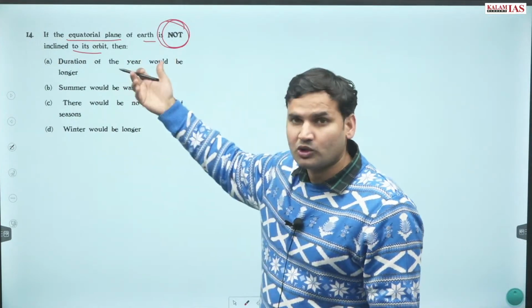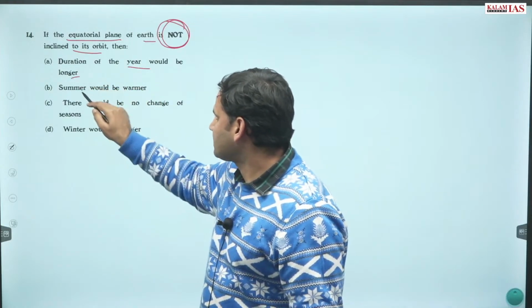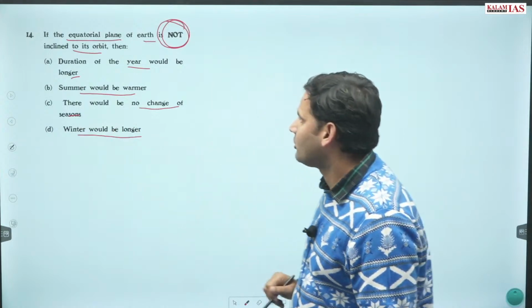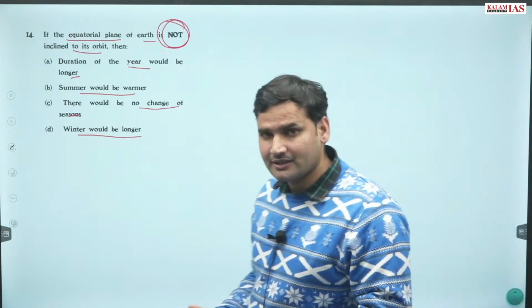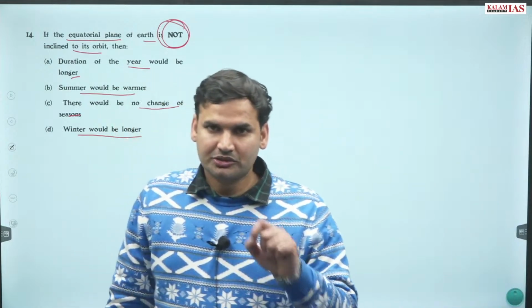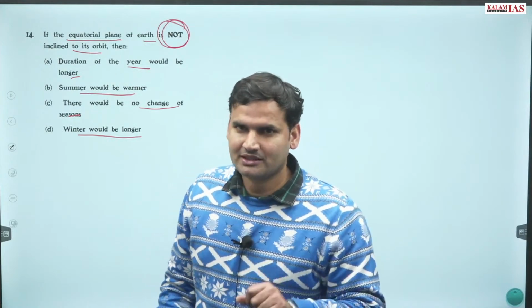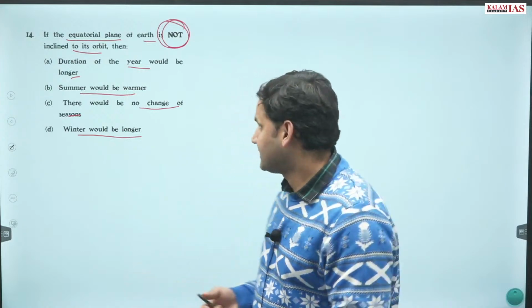If this, then what? So duration of year would be longer, summer would be warmer, there would be no change of season, winter would be longer. Summer warmer, winter longer, how will you understand? Generally questions are very easy provided your concepts are clear. Otherwise in very easy questions a lot of aspirants commit mistakes.